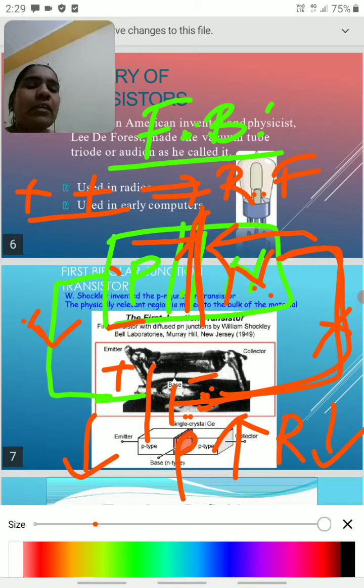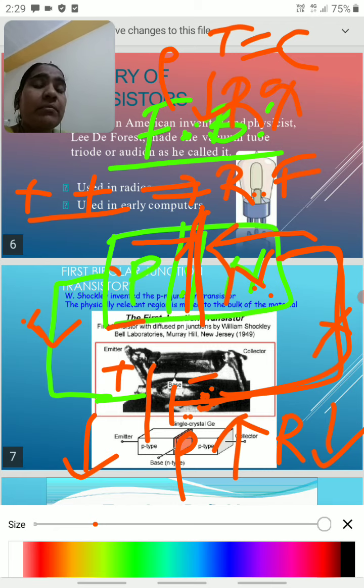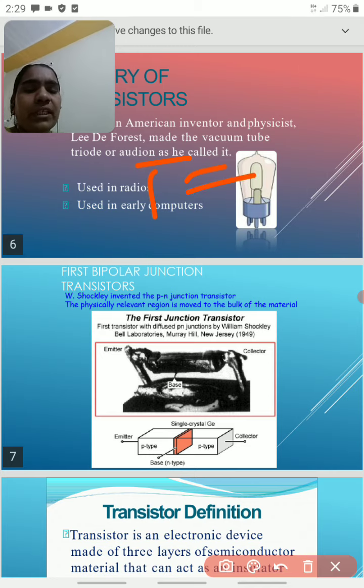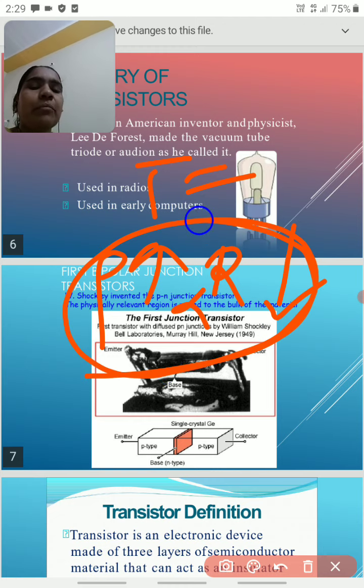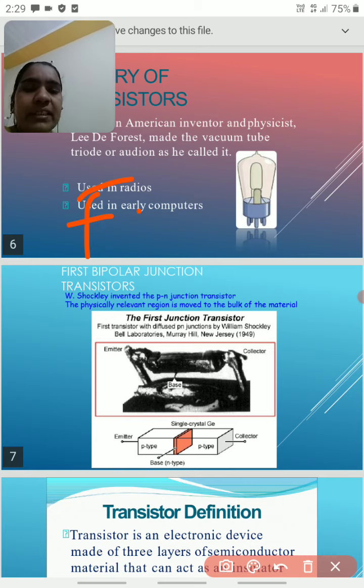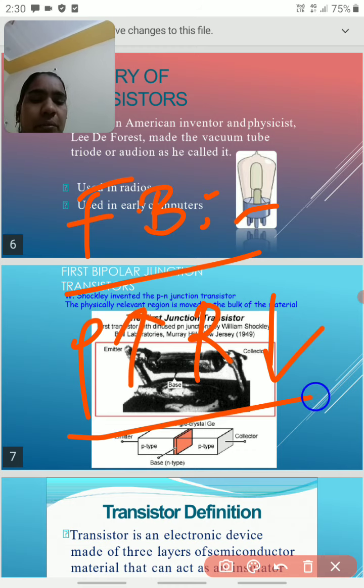At constant temperature, conductivity and resistance are inversely proportional to each other. So in forward bias, conductivity is high and resistance is low.